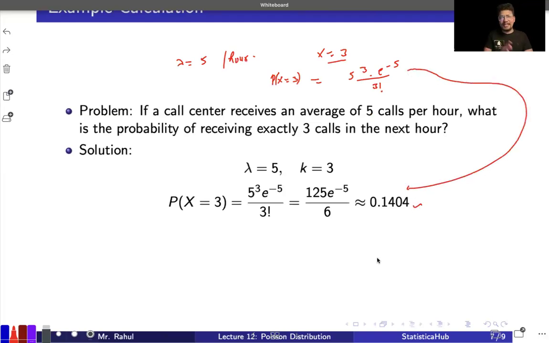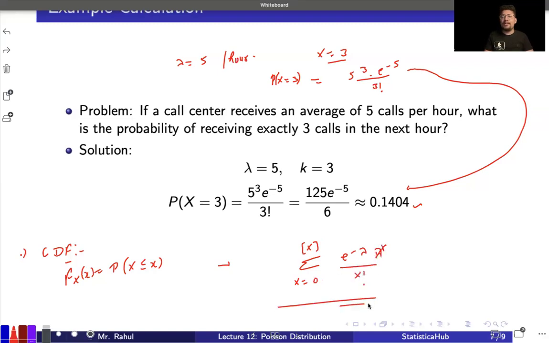Along with this, in the last slide I missed out one thing. You may go for the CDF also and simply follow the definition that the CDF for a random variable is probability x less than or equal to x. That is your F of x at this particular value. If you go for the Poisson distribution, that will come out to be the summation, x running from 0 to the greatest integer function of x, of the probability function e raised to the power minus lambda, lambda raised to the power x over x factorial. That will be the CDF.